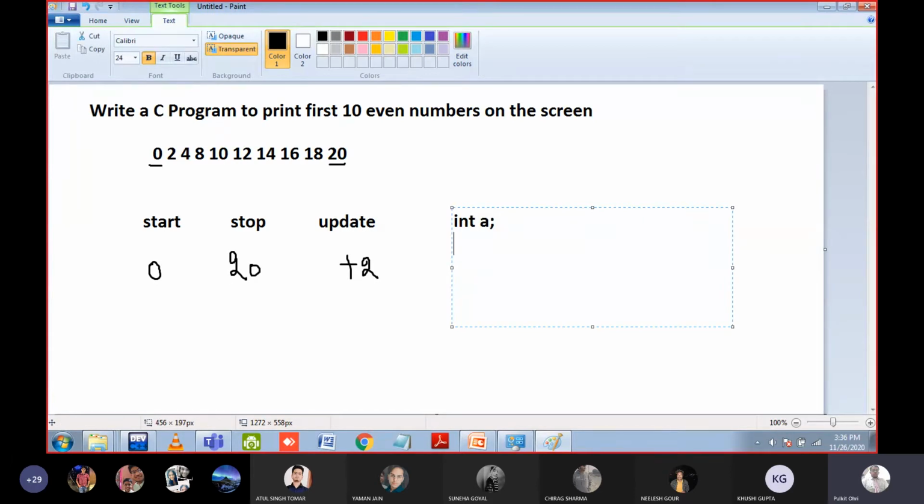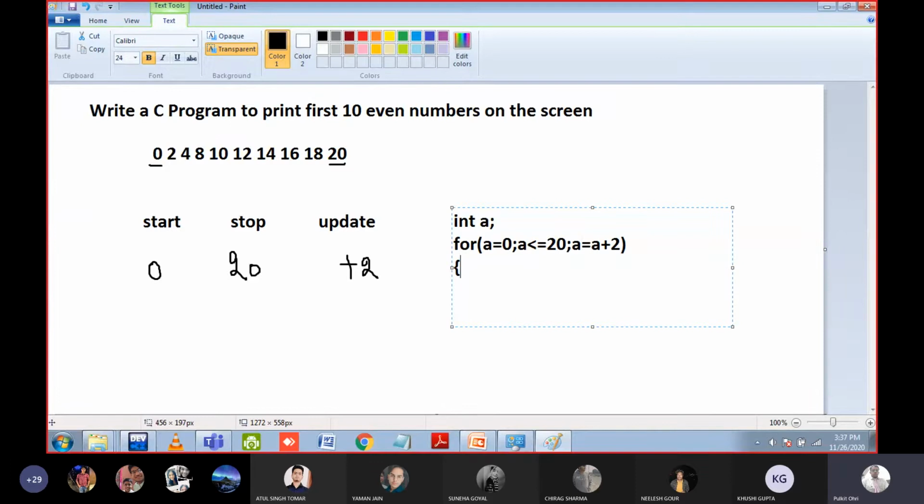Then the starting condition is a equal to 0, that's why a equal to 0. The stopping is, it means we have to print the numbers till 20, that's why just write a less than equal to 20. If the number is less than 20 or if the number is equal to 20, you have to print it. And after printing 0, the next number will be plus 2, yes or no? Means a equal to a plus 2.